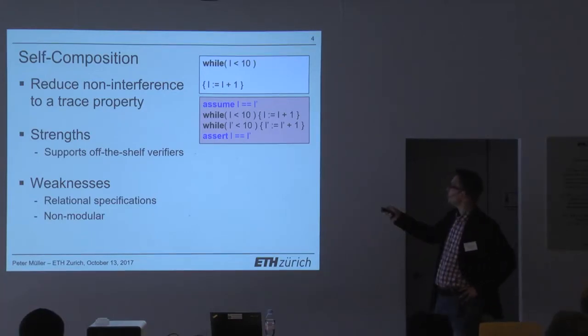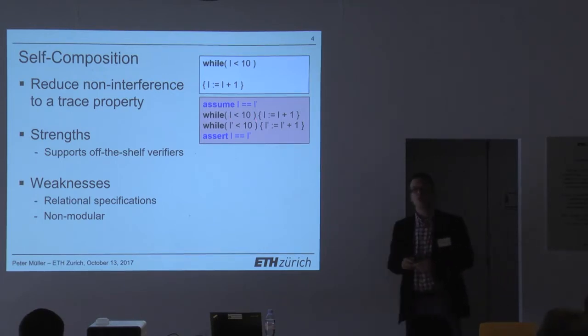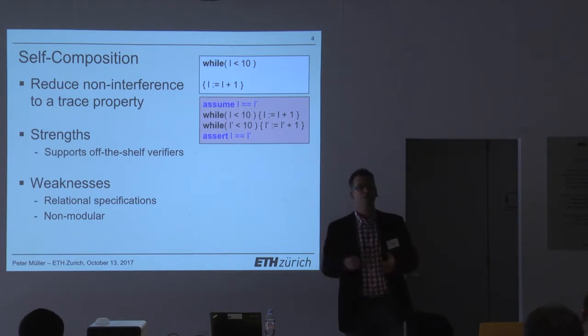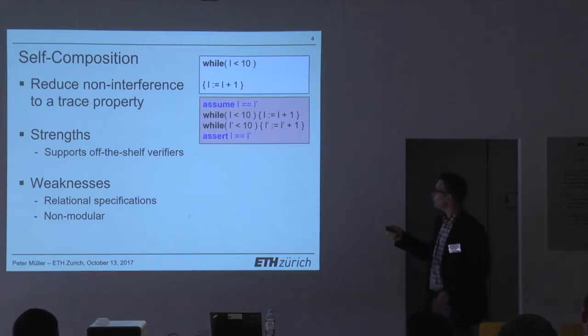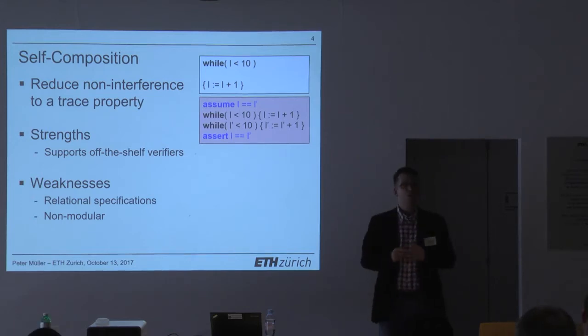And this is an issue, right? Because first of all, we don't always want to give such precise specifications. Or if we apply inference, then typically we over-approximate, and then it's very hard to give such precise specifications. Moreover, you would have to do this not only for your local variables, but really for every memory location that is potentially modified by such a loop. So this is really not what we want.